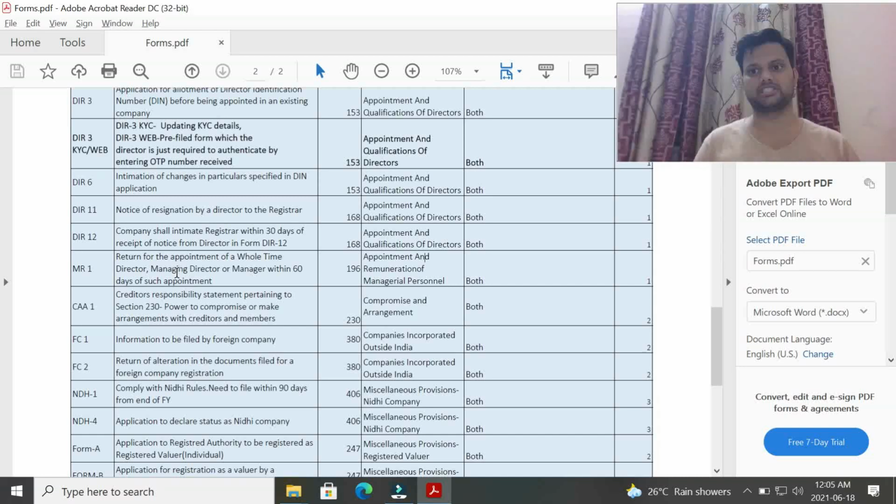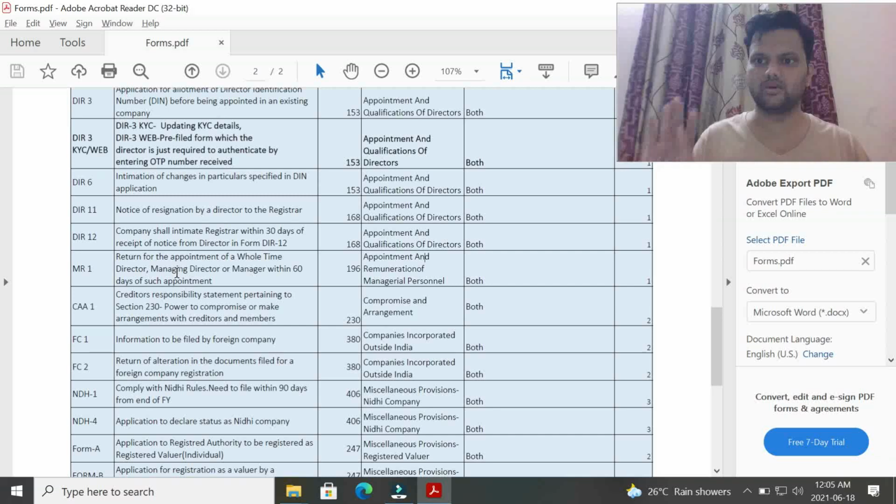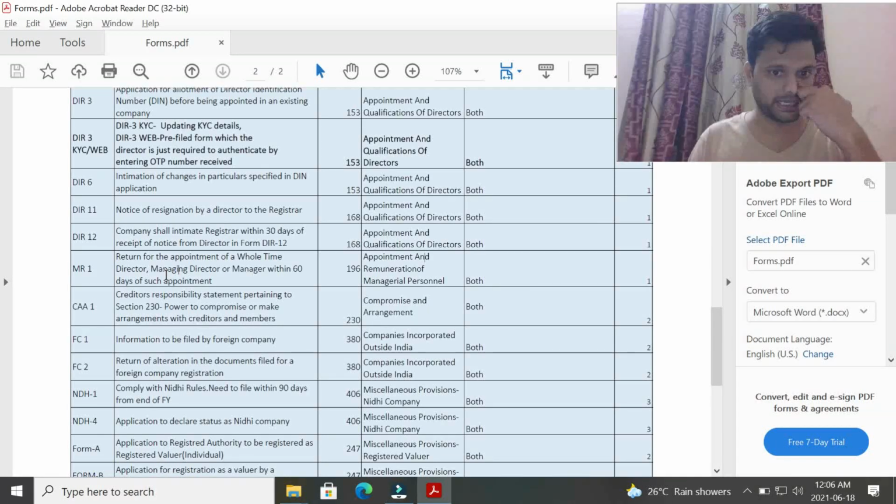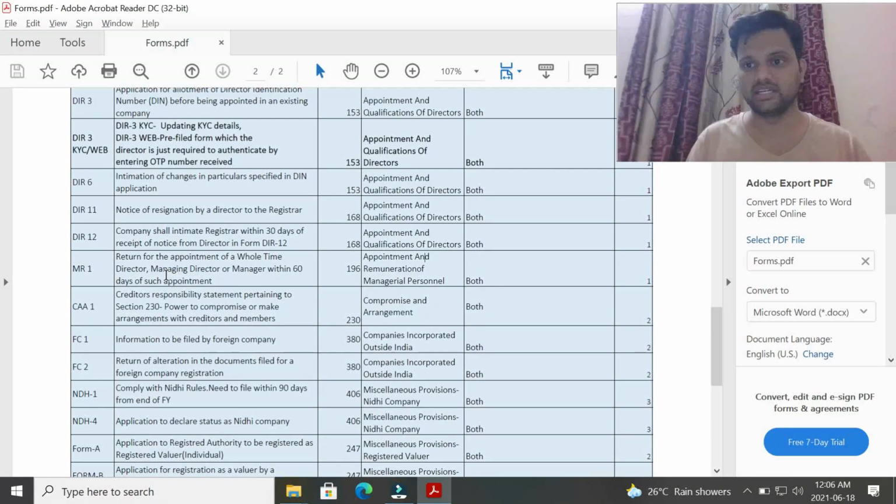Now we are discussing section 196. Section 196 is about the appointment of the managing director, whole-time director, or manager. There is some procedure mentioned there. For the compliance requirements, upon appointment of any of these, that is manager, managing director, or whole-time director, within 60 days of such appointment, the company has to file a form with the registrar, that is MR-1. It is very simple. Upon appointment of these three posts, they have to file form MR-1 with the registrar within 60 days of the appointment.